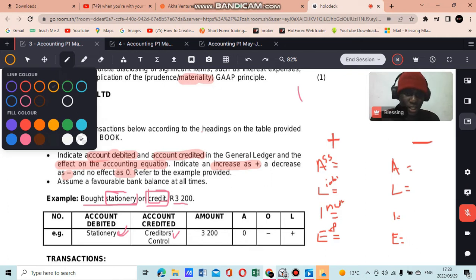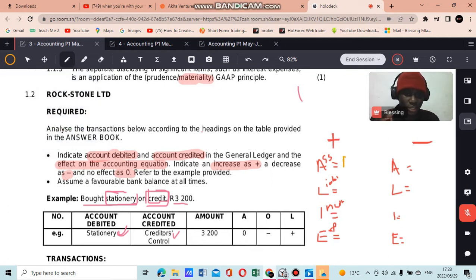Assets increase on the debit side. This is the only thing you need to remember when using this diagram, because after that you can just say D, C, C, D. And then this side is the opposite of that side.